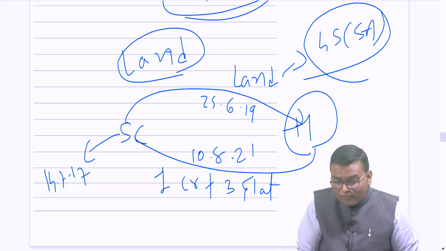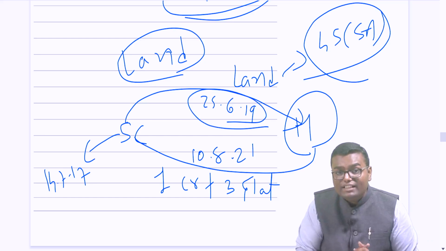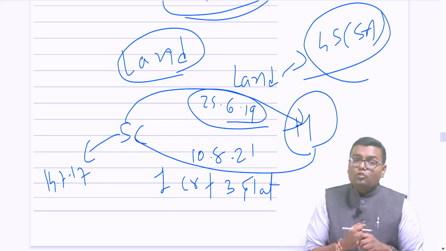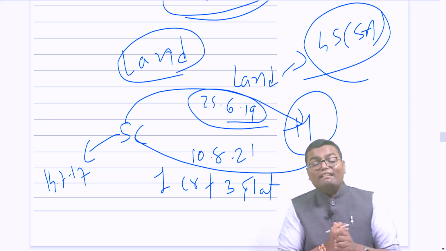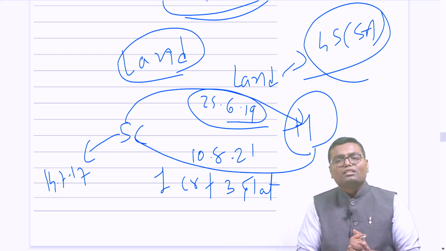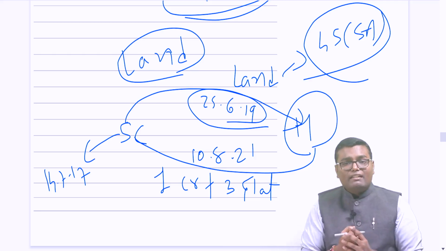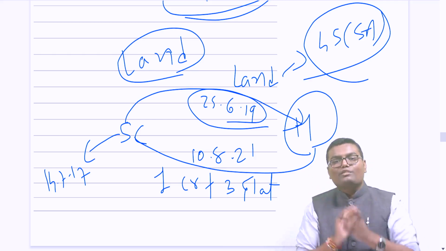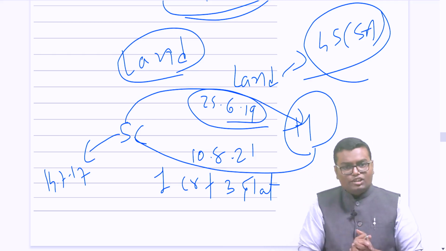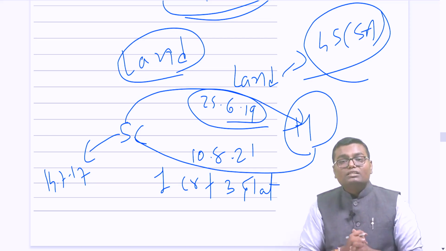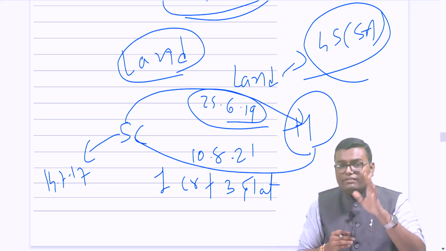Can I say the transfer took place in the year 1920? So basically the capital gain should be taxable in the year 1920. And it is the case, but this is the case for all persons other than individual and HUF. For individual and HUF, the transfer has taken place in the year 1920. However, the consideration is received in the year 21-22.